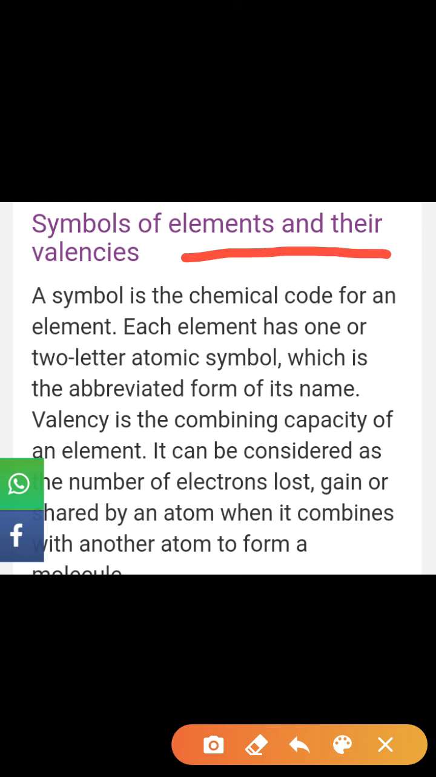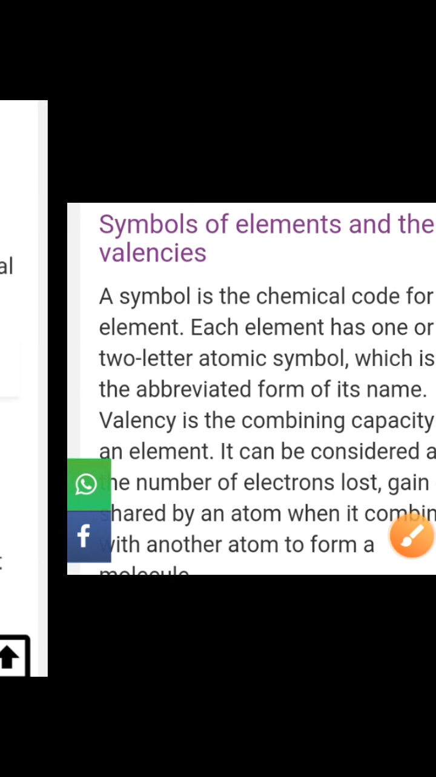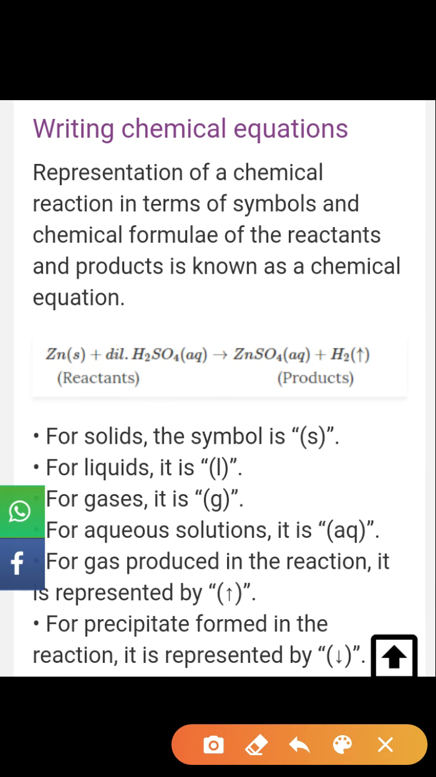Okay, we have studied in class 9 what valency is and what elements are. So a symbol is a chemical code for an element. Each element has a one or two letter atomic symbol, which is the abbreviated form of its name. Valency is the combining capacity of an element. It can be considered as the number of electrons lost, gained, or shared by an atom when it combines with another atom to form a molecule. Okay. Next topic, writing chemical equations.